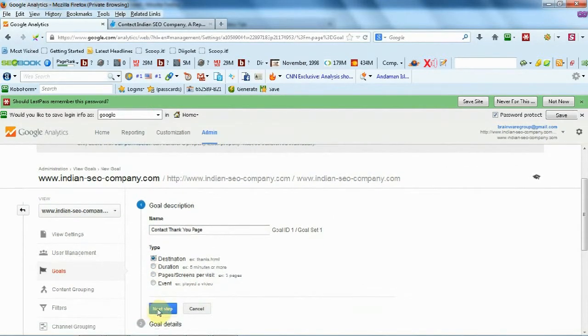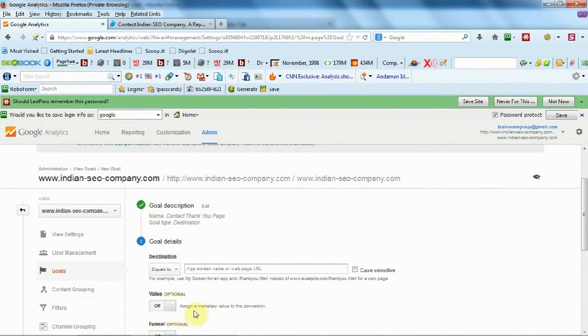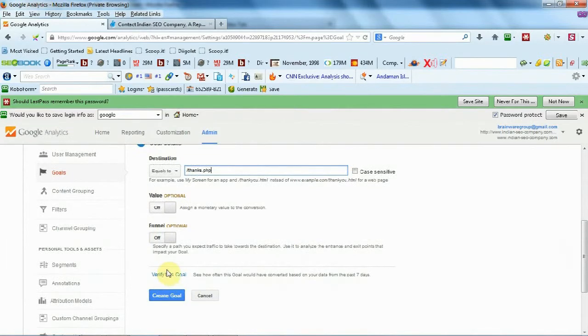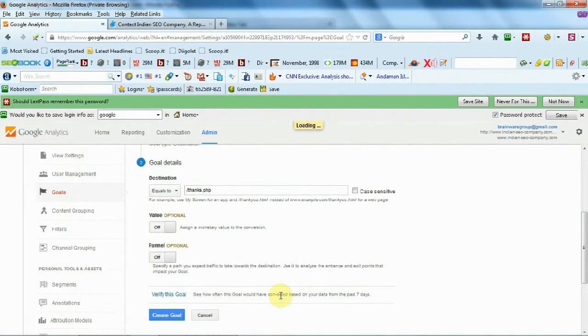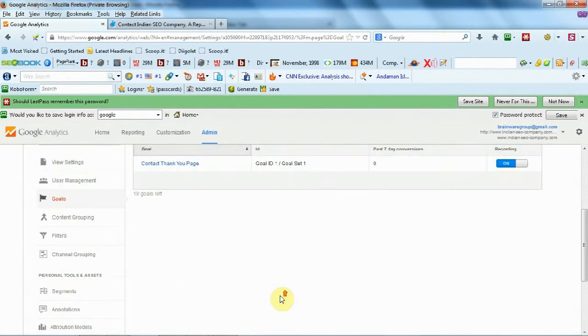There are 3 different match types available to define how Google Analytics identifies a URL. Use the match type that works best for your purpose. Here we have used the default one, that is equals to. Once it is done, now if someone goes to the destination URL, a goal will be triggered.